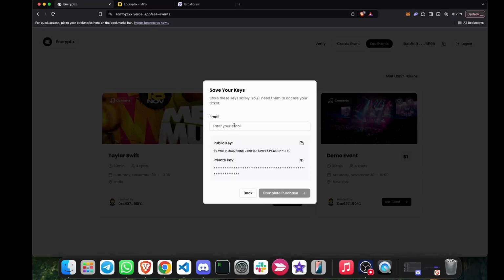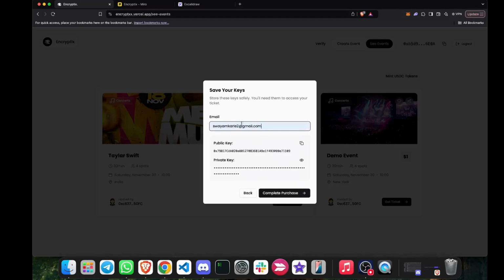Let's click on generate key. Here they have generated a key. If you are a believer of self-custodial, then you can just store this public key private key in MetaMask wallet. But as I said, you can just use the same key to generate the QR code for you, or basically you just need a QR code to show at the day of event. You don't even need to keep this public and private key. And in the future, when we go to mainnet, all of these things will be abstracted away for users. We are just here trying to explain how the product works.